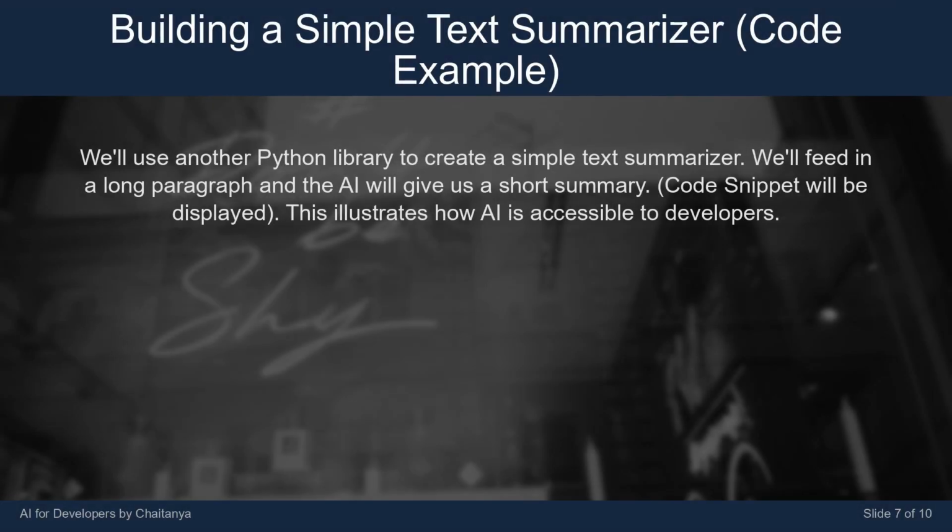We'll use another Python library to create a simple text summarizer. We'll feed in a long paragraph and the AI will give us a short summary. Code snippet will be displayed. This illustrates how AI is accessible to developers.